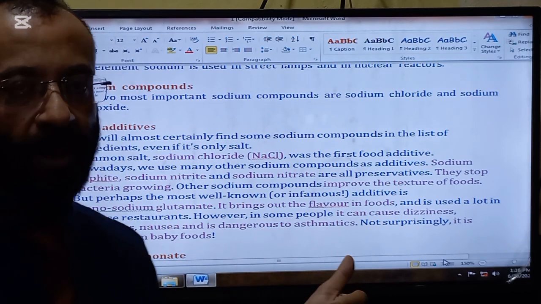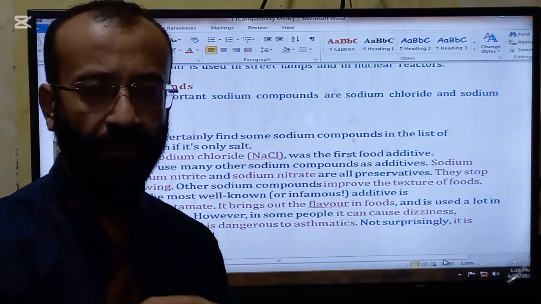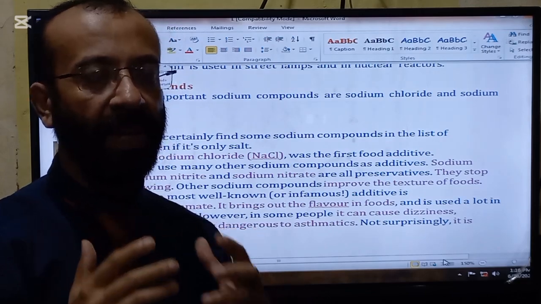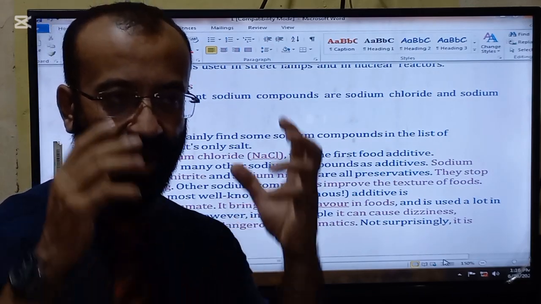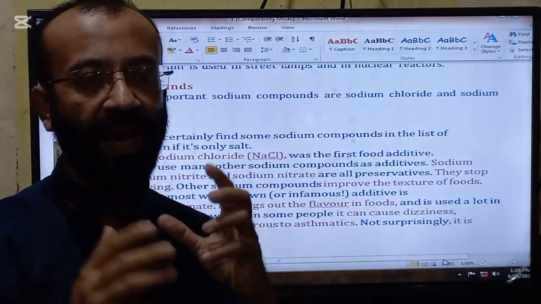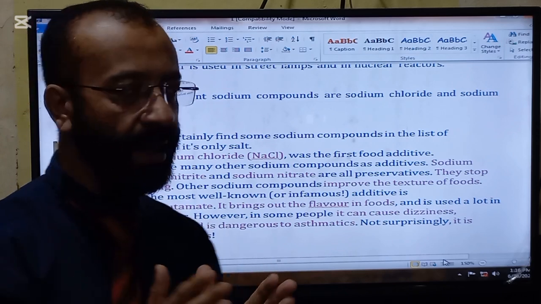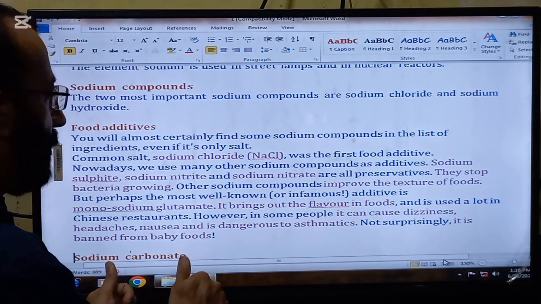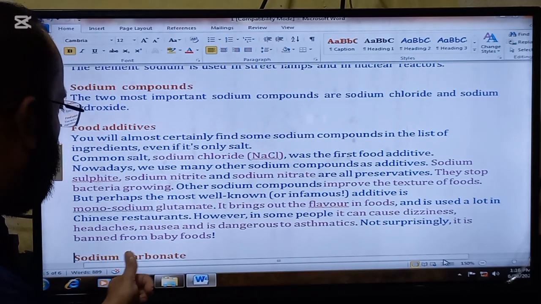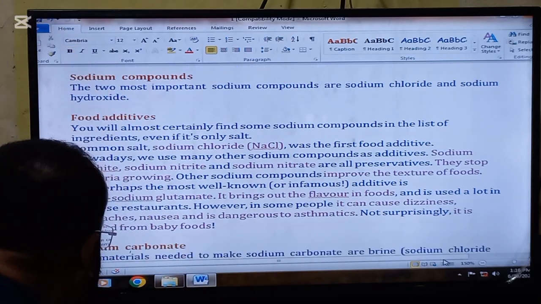When that was added into baby food, the babies became dizzy and felt headaches and started weeping. So these are the reasons because of which it was banned from baby foods.